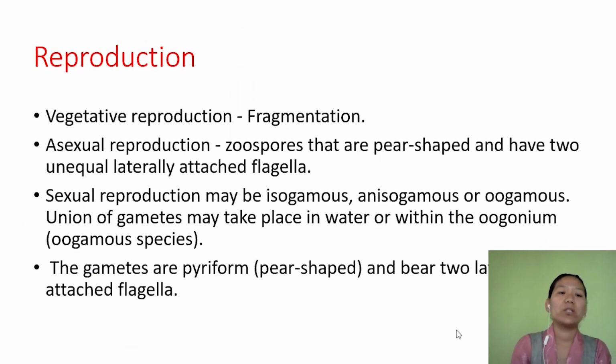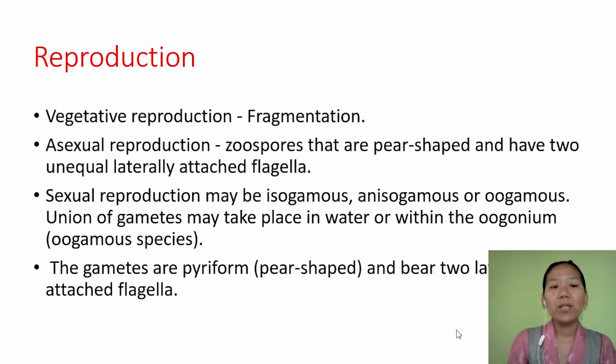Now talking about the reproduction, they reproduce through vegetative, asexual, and sexual means. Vegetative reproduction takes place by fragmentation, and asexual reproduction takes place by zoospore formation. Here the zoospores are pear-shaped and biflagellated, but the length of the flagella is unequal and they are attached laterally. Sexual reproduction can be isogamous, anisogamous, or oogamous.